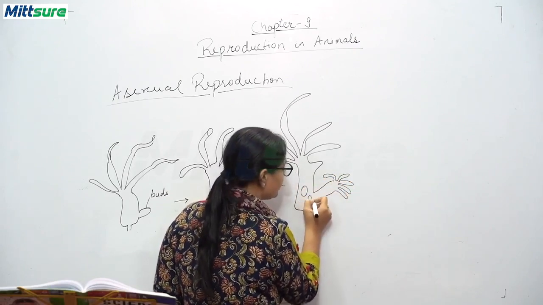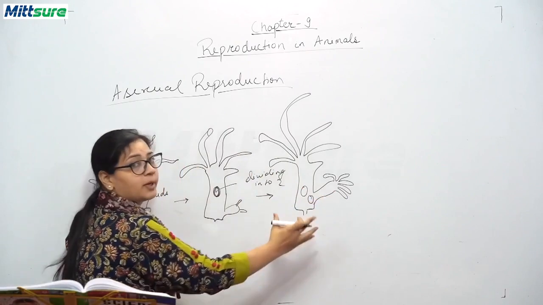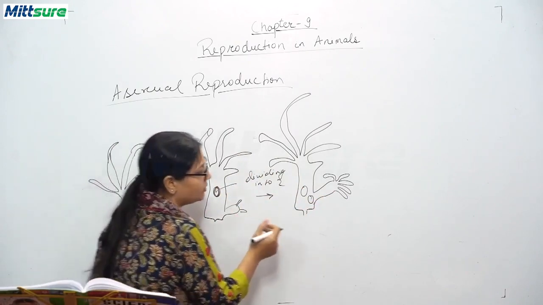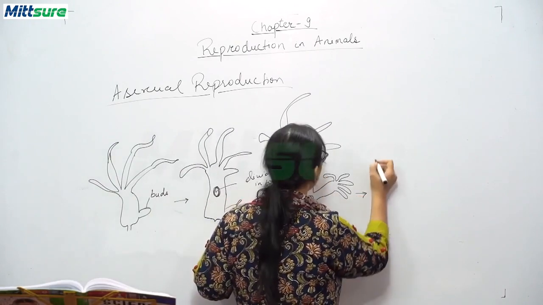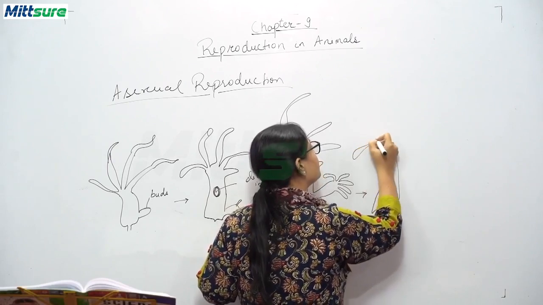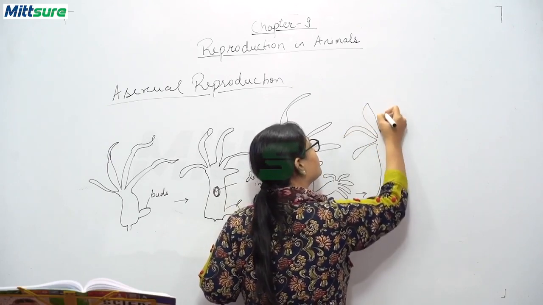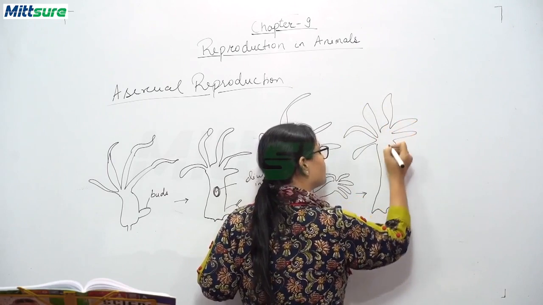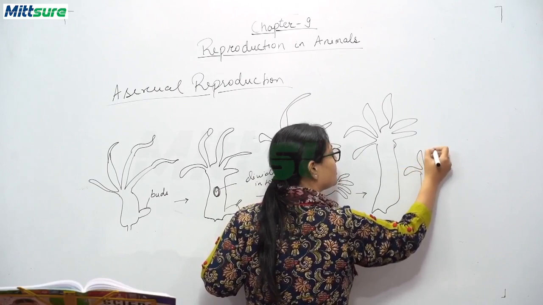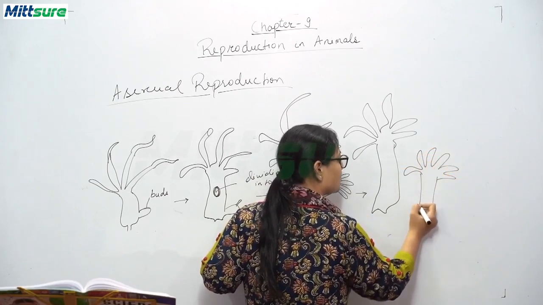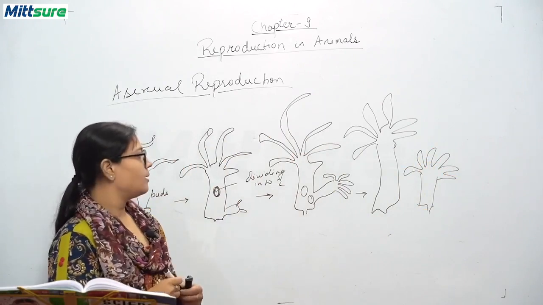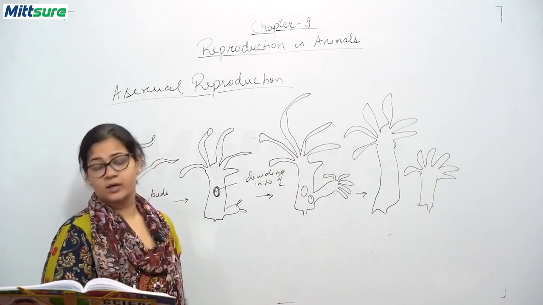When this nucleus is divided into two parts, now this full bud can be separated. Now a new bud or a new organism is produced, and this hydra remains here on itself. This new hydra is produced, or this bud separates from the organism.